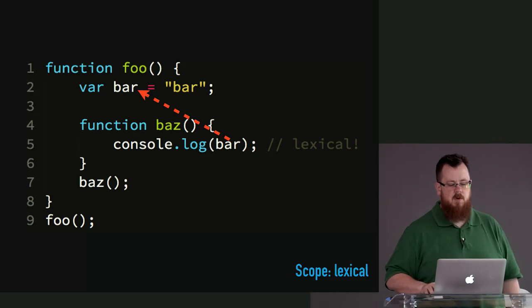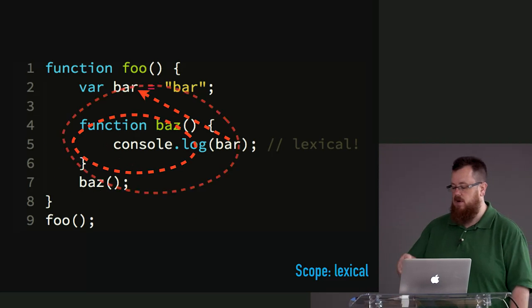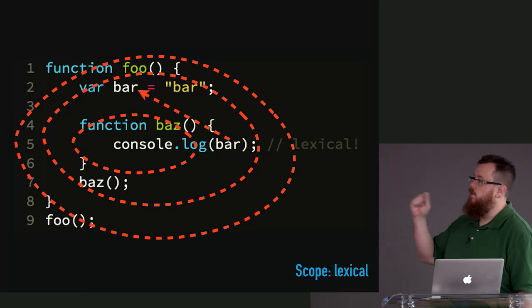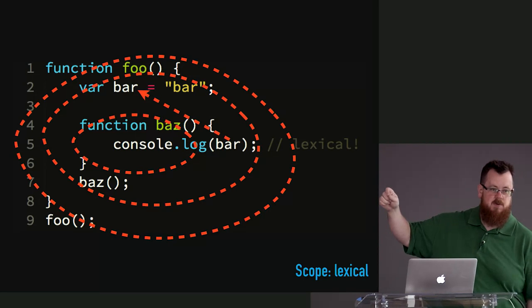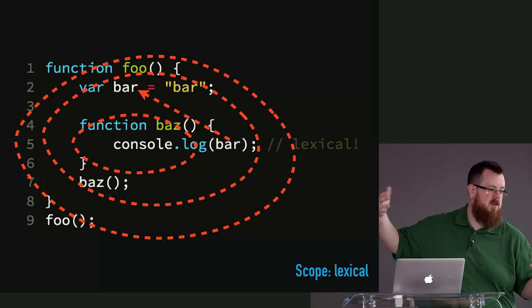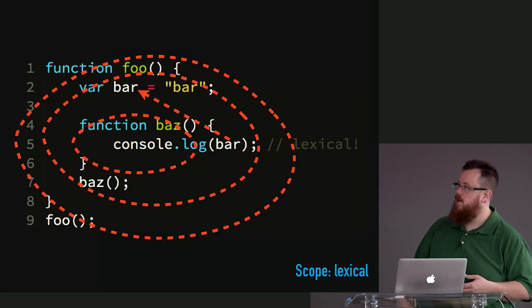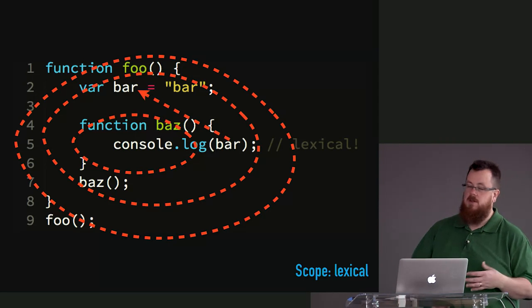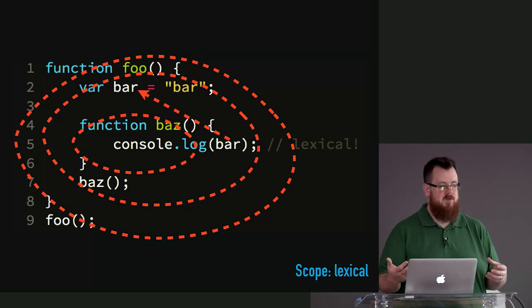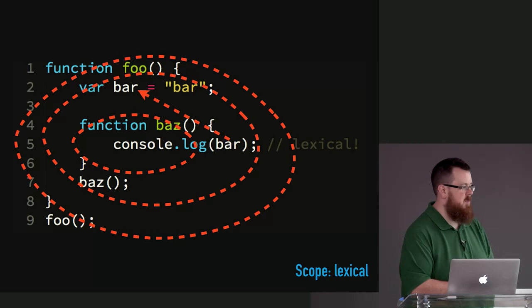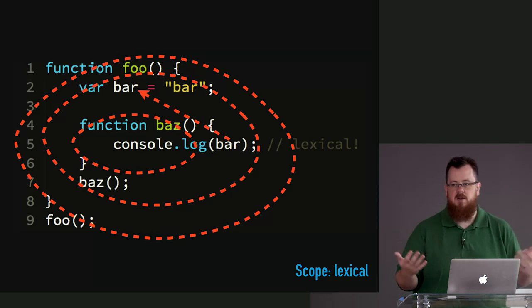So that's lexical scope. By contrast, if JavaScript had dynamic scope, I wanted to point out, one of the ways that I like to visualize this is these nested bubbles of scope. For me, that's a little bit even more helpful than the building metaphor. I like these nested bubbles. They're strictly nested. It's not like Venn diagrams. They don't cross lines, because it would make no sense for the Baz scope to be partially in two different parent scopes. So they're entirely nested within each other.